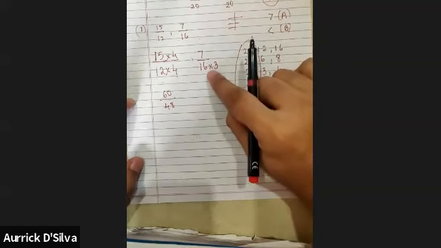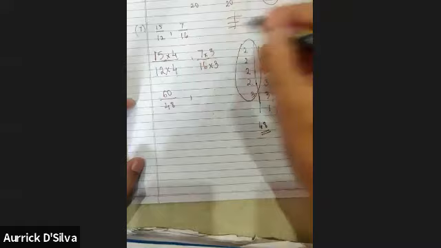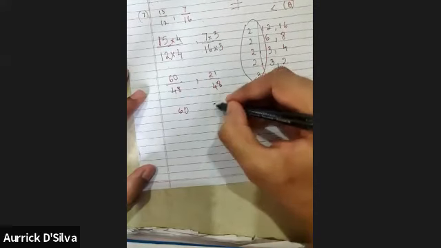Okay, Hitesh, if we multiplied by 3 here, will we multiply by 4 on top? No sir, 3. Into 3. Okay, now tell me, what is 7 into 3? 21 upon 48. Very good. Do you notice something, Hitesh, what has happened? Yes sir, now the denominator is the same. So we can ignore the denominator. I'm just going to write 60 and 21.